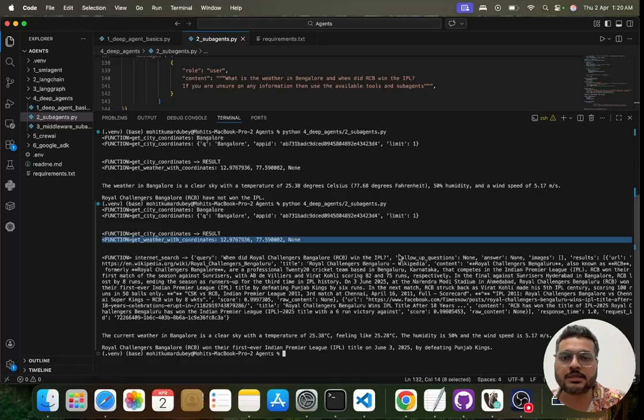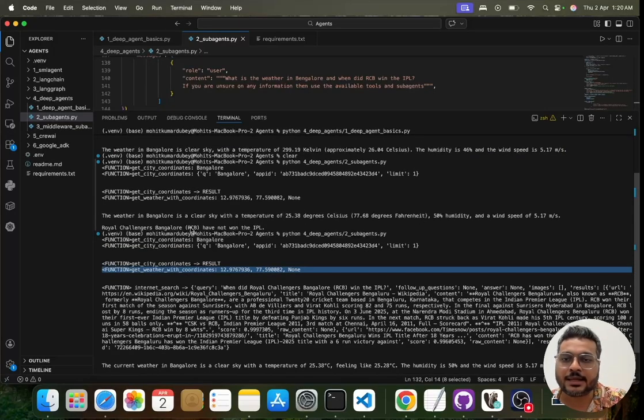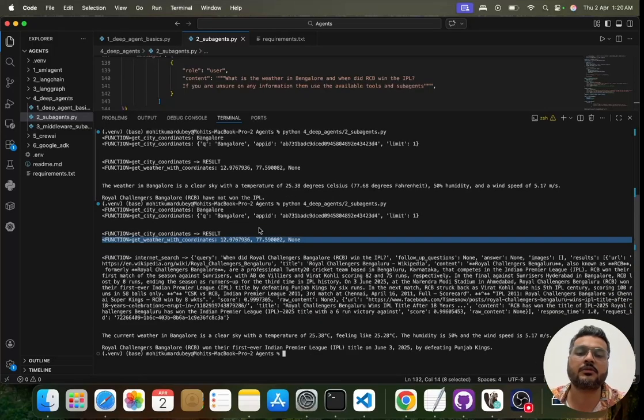So you can see that in the previous run only, it hallucinated and said that no, it did not win, because it was trying to answer from its existing knowledge, and each LLM has a cutoff date. So it was only trying to answer from the date till when it was trained, and during that time RCB did not win the IPL. So it said, no, it did not win. But the moment it did a web search, it had the real time information, and that real time data it used this time to give you the result.